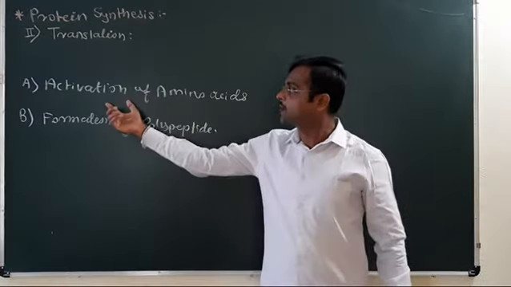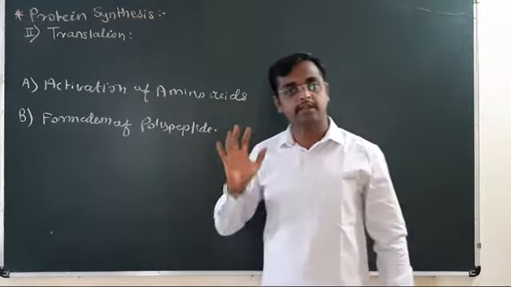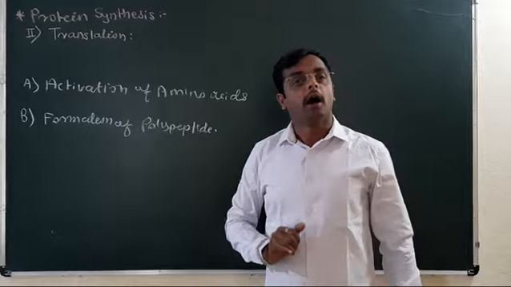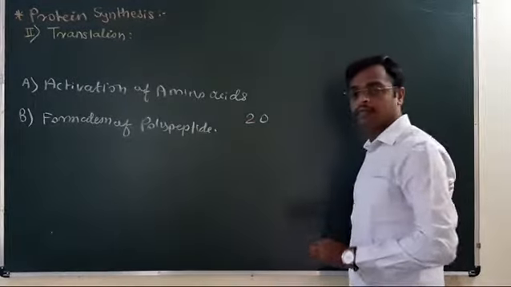Now, the first step, the activation of amino acids, takes place in the cytoplasm. There are 20 different amino acids.